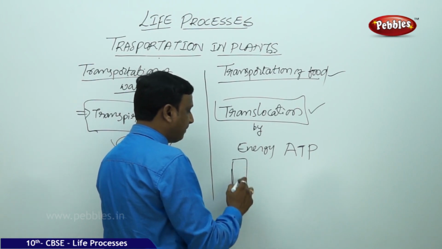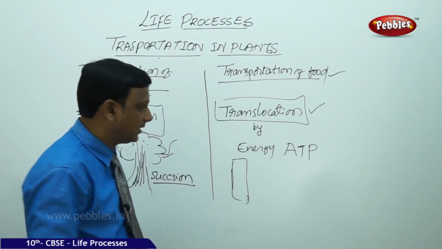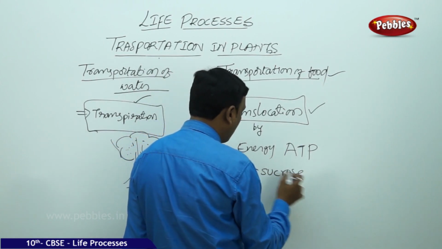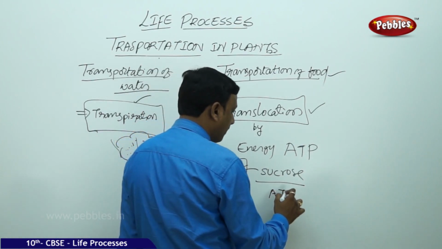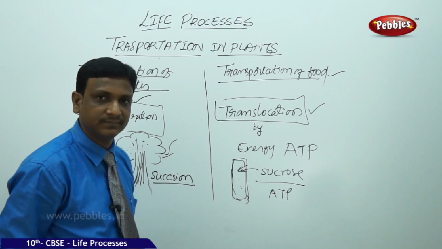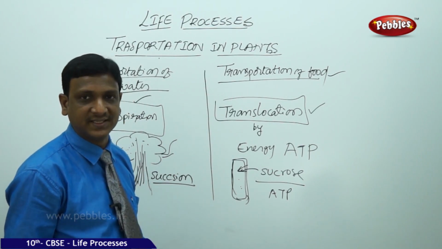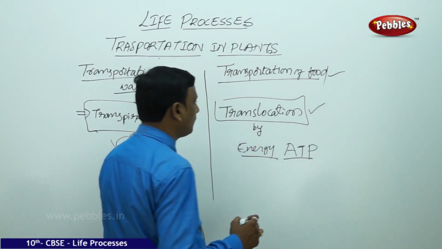So in the part of the plant where it wants to create the pressure, sucrose is pumped into that particular area. Sucrose is pumped by ATP. Once the sucrose is injected into the particular cells, then what happens? It creates more pressure compared to other cells. So here the energy in the form of ATP is useful for the translocation.